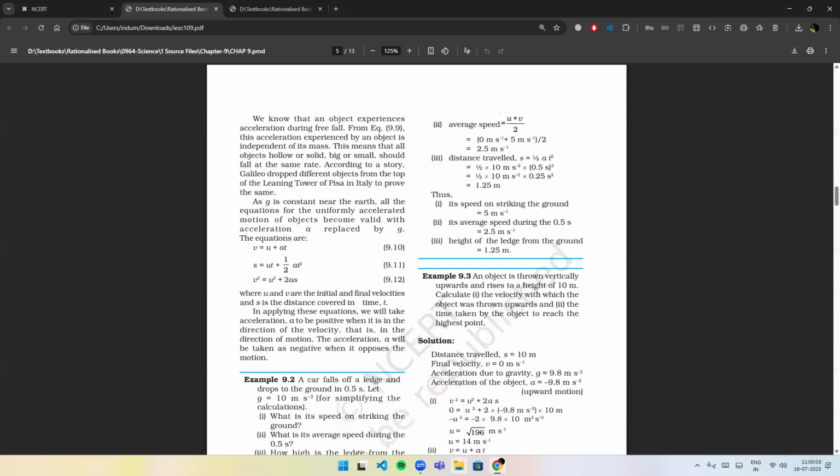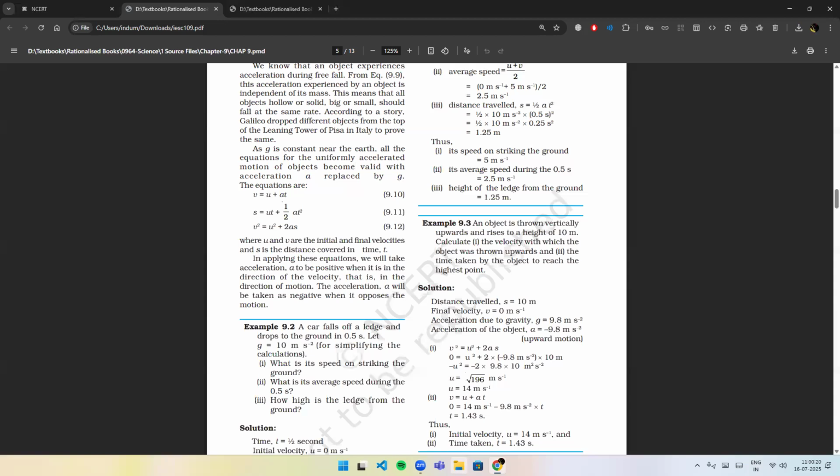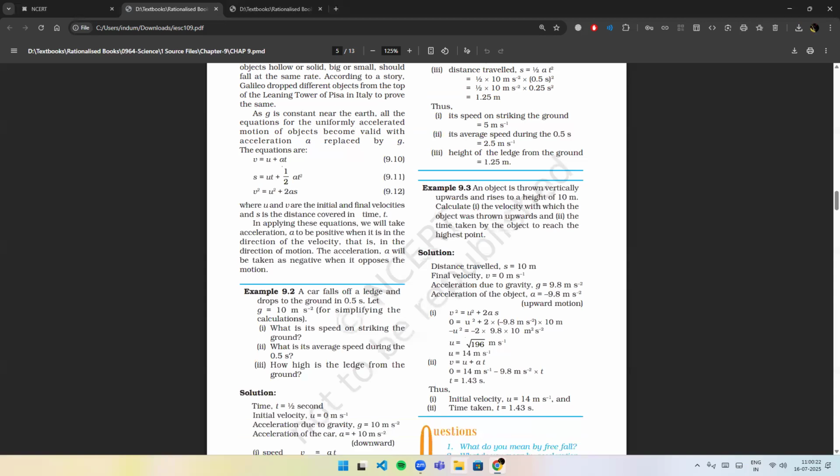This means that all objects, hollow or solid, big or small, should fall at the same rate. According to a story, Galileo dropped different objects from the top of the Leaning Tower of Pisa in Italy to prove the same. As small g is constant near the Earth, all the equations for the uniformly accelerated motion of objects become valid with acceleration a replaced by g.